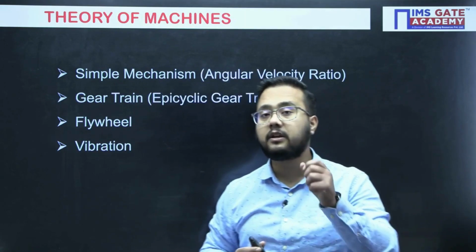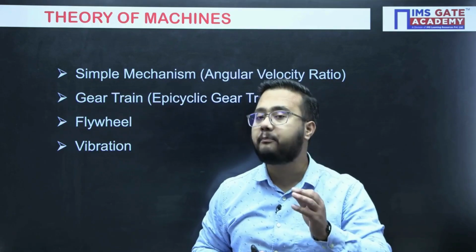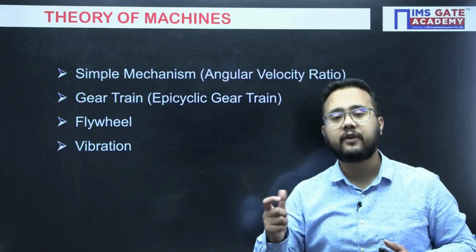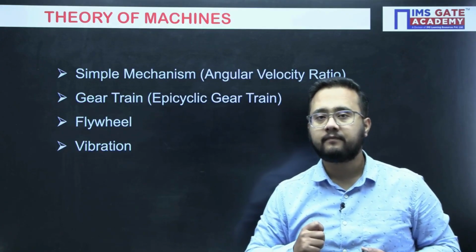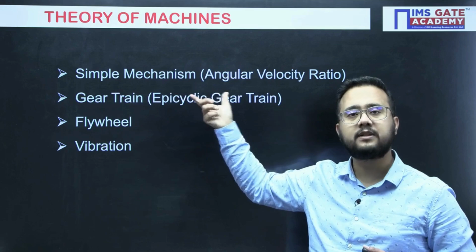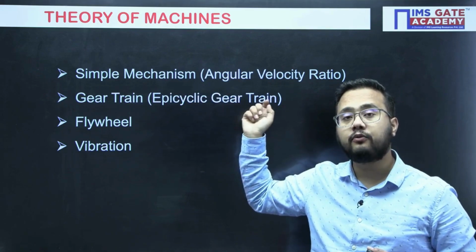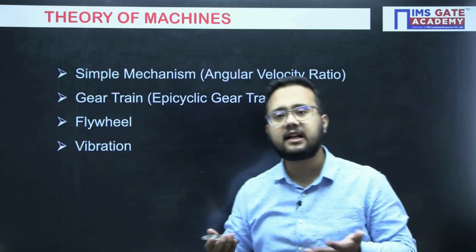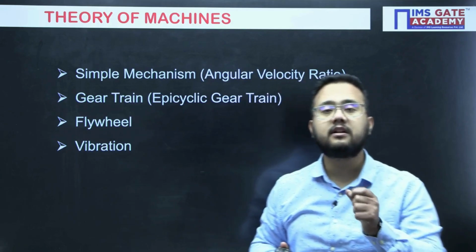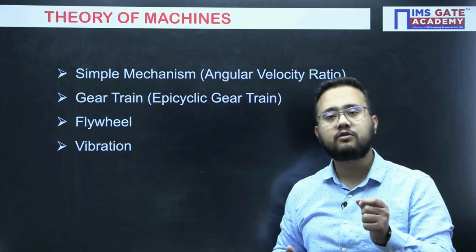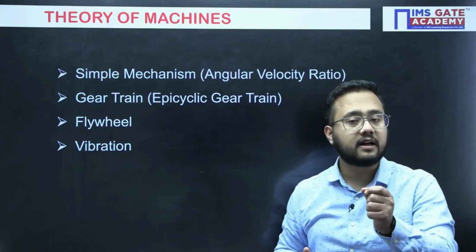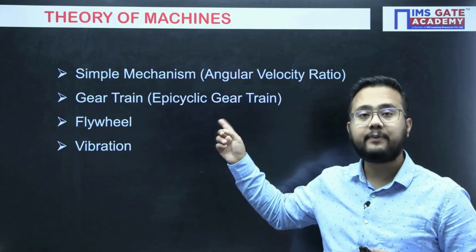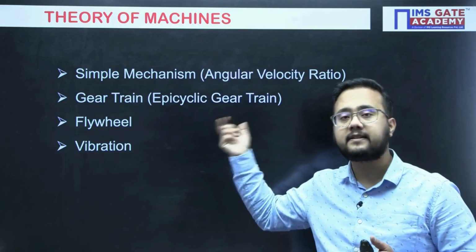Next, if I talk about theory of machines, again a very important subject in mechanical engineering, and it is the third highest weightage for your GATE examination. Maximum questions you will see from simple mechanisms, and that too from the angular velocity ratio questions. We can use the velocity diagram also, but the angular velocity ratio theorem is the best approach to solve any mechanism whenever they have asked angular velocity calculations. Right? Gear train, epicyclic gear train. Mostly questions are from epicyclic gear train.